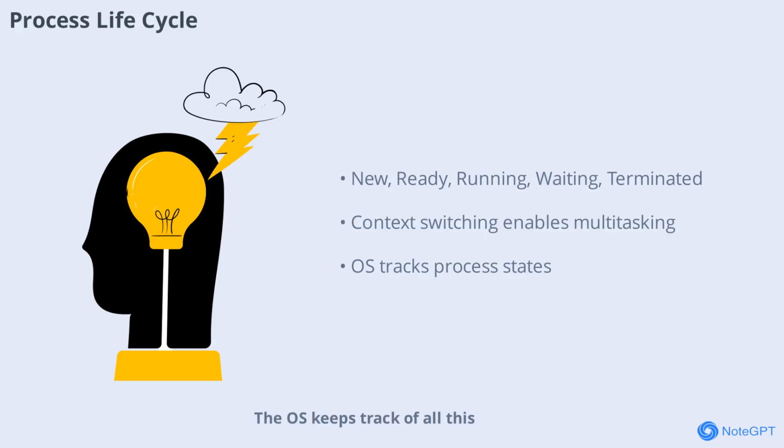The OS keeps track of all this, so when the CPU switches from one process to another, it can pick up exactly where it left off. This switching is called context switching, and it's what makes multitasking possible, even on a single-core CPU.